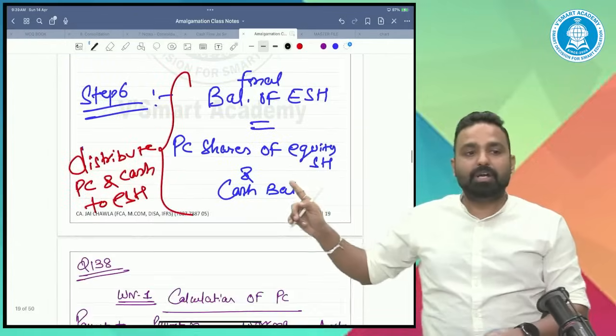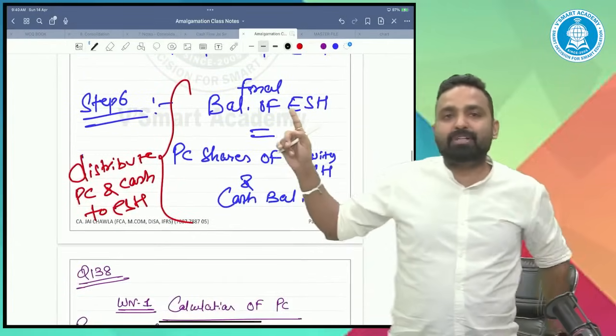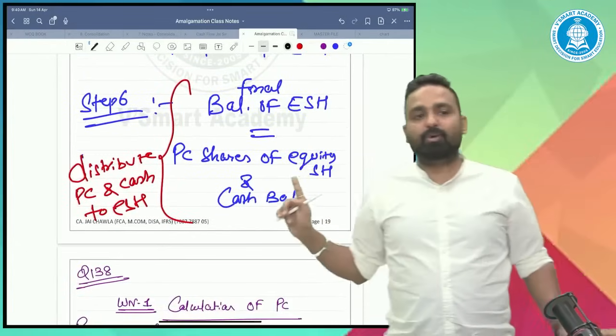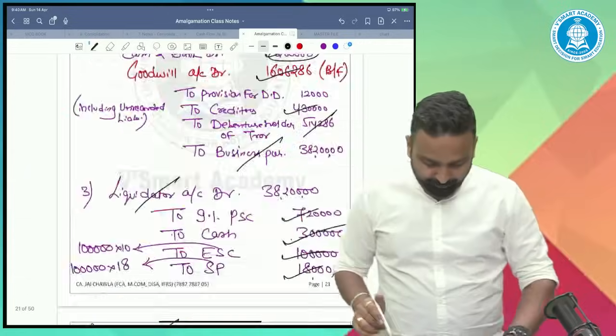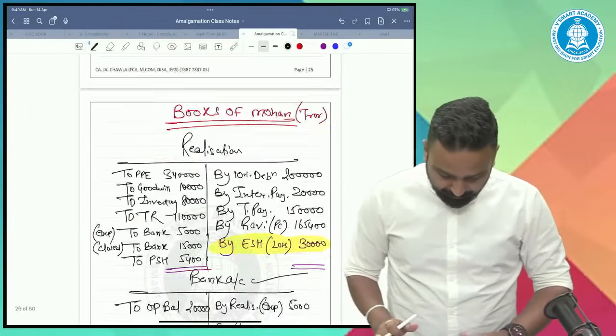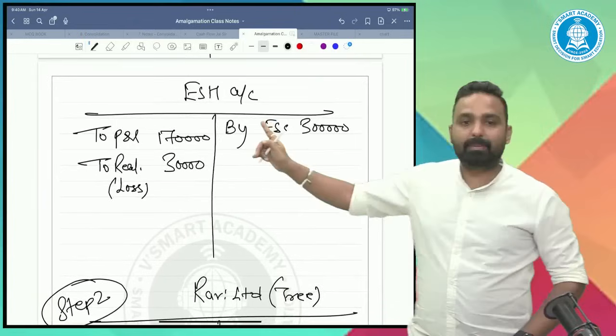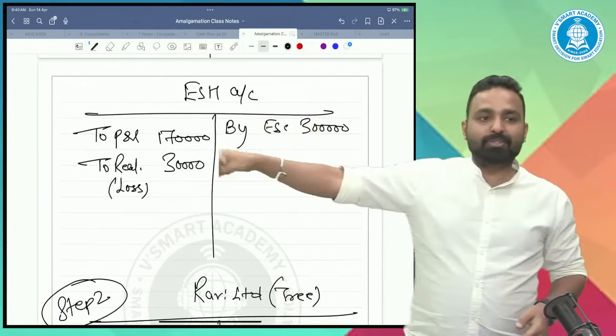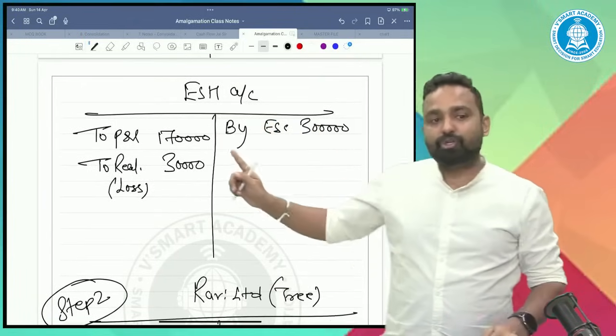Step number 5 done. Now I told you the last step: the final balance of the equity shareholders account will be equal to the PC and the cash. See the final balance of the equity shareholders account. 3 lakh minus 2 lakh. The final balance is 1 lakh, which should be equal to the PC.